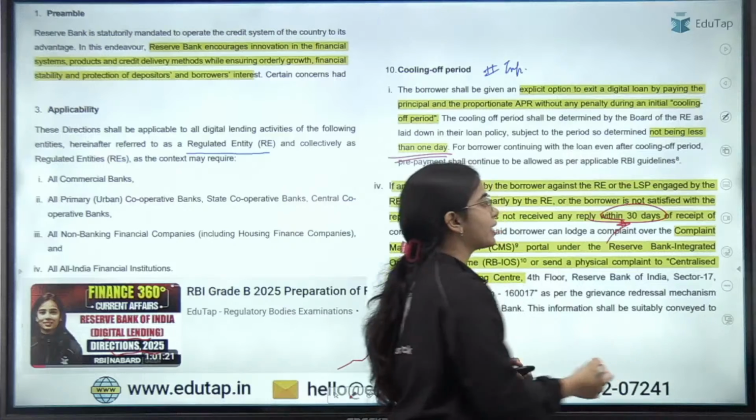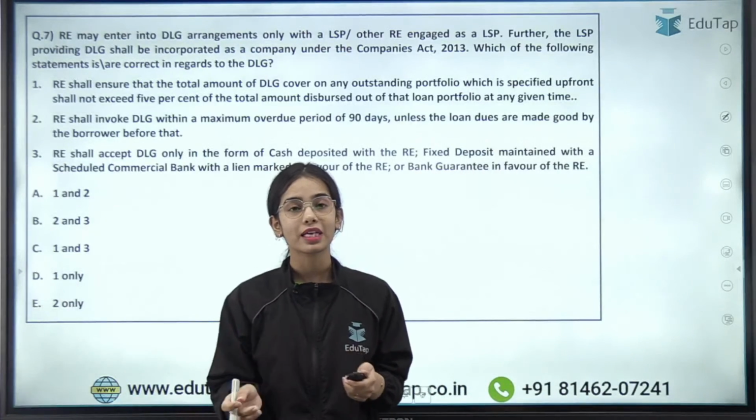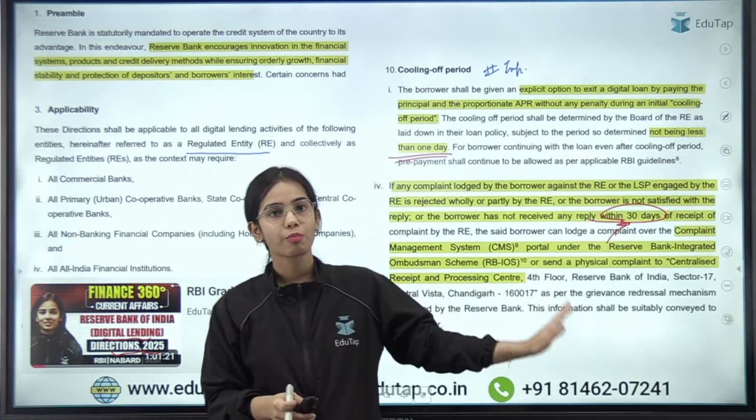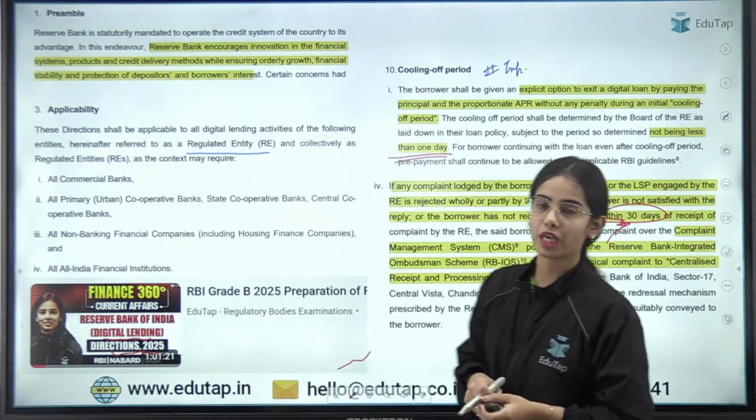So remember that the complaint has to be resolved within 30 days. Otherwise, if the complaint is not resolved within 30 days, the customer can go to the ombudsman, the RBI ombudsman. Okay, so this is the idea.